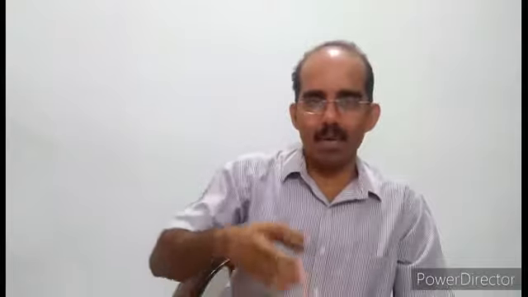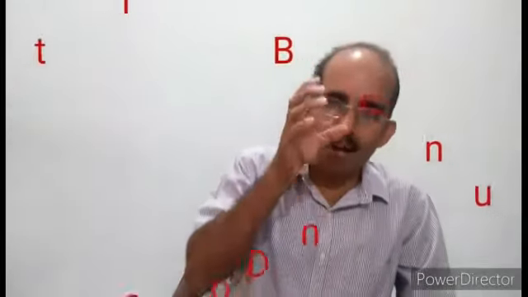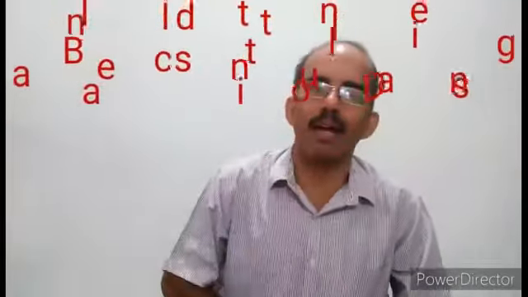Last 2 days we were discussing how we can make our constitution very effective. 2-3 points we had already discussed. Today we are going to think about balanced institutional design.